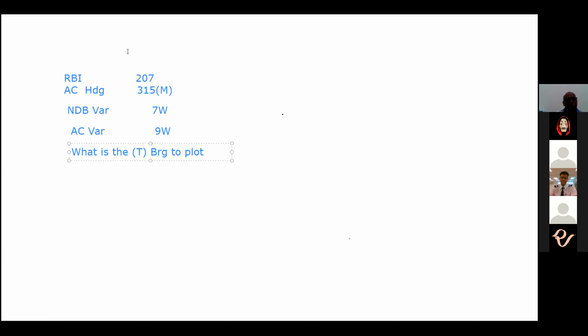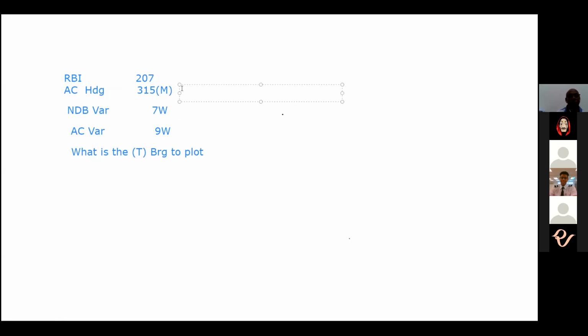Okay, Zioling. The bearing is 207. The RBI indication is the relative bearing. The aircraft heading is 315 magnetic. The NDB variation is 7 west and aircraft variation is 9 west. What is important to us is the aircraft variation because we want to amend this 315 to true.